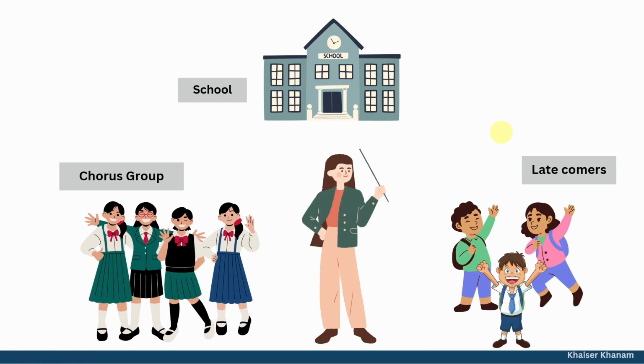But students who are coming last, what will the teacher be doing? The teacher will make another group, or just instruct them to go and stand somewhere. Later on, if needed, they can perform in some other program, or maybe next time in some other function. But as of now, based on the principal's instruction, these students will not be part of the main chorus group. So the rest of the students who are coming late will not be part of the chorus group, but they will be part of some other group. Okay, this is what the teacher will be doing.